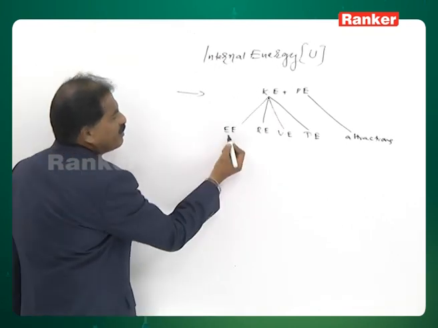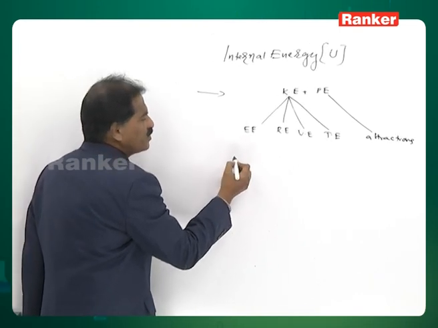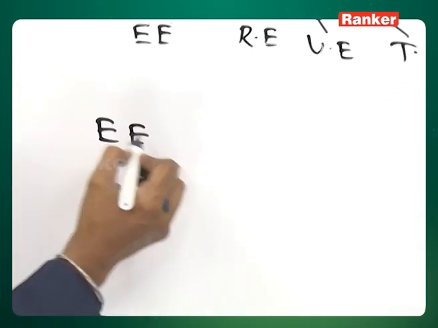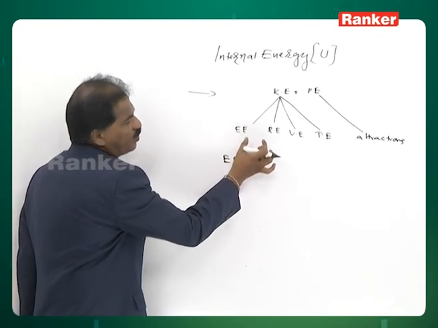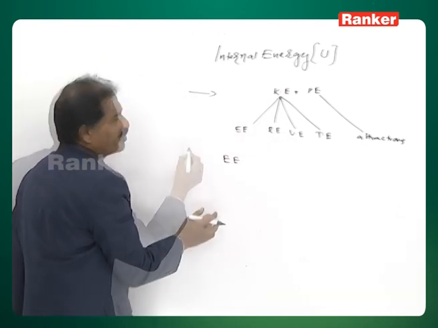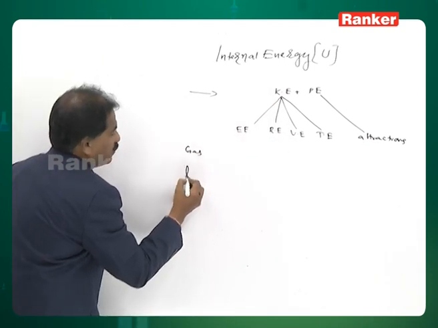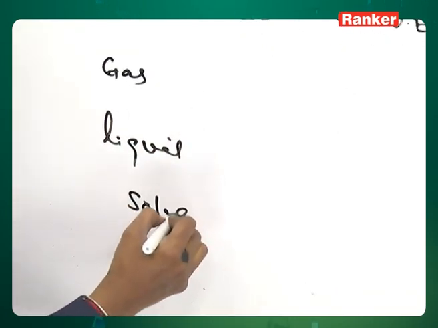Next, what do you mean by electronic energy or electronic transitional energy? So, here electronic energy means energy associated during the electronic transition from lower levels to higher levels or higher levels to lower levels within one atom. This is a gas, this is a liquid and this is a solid.